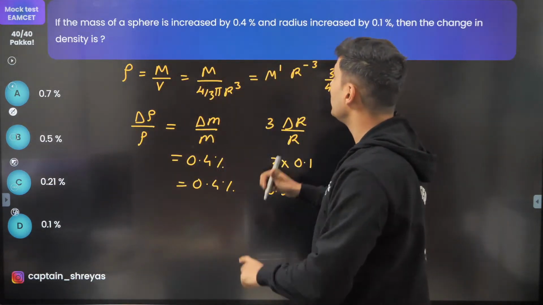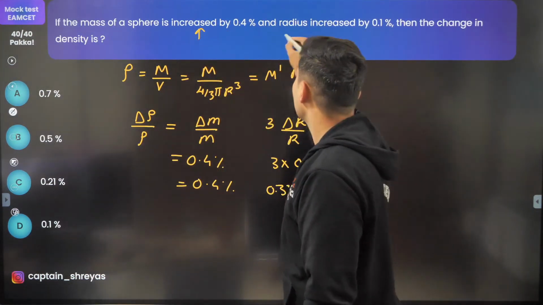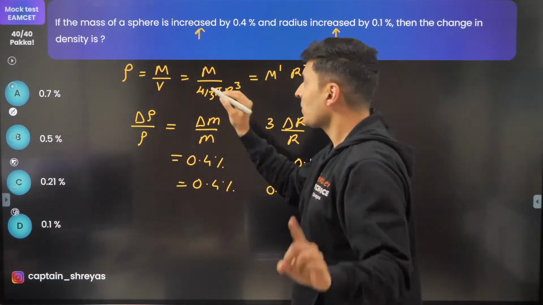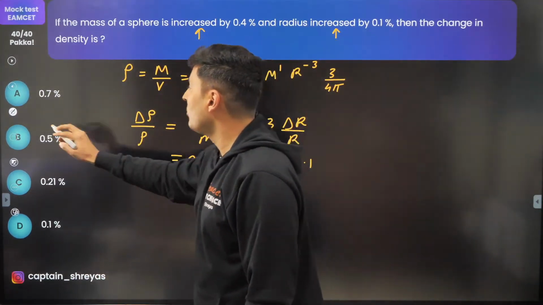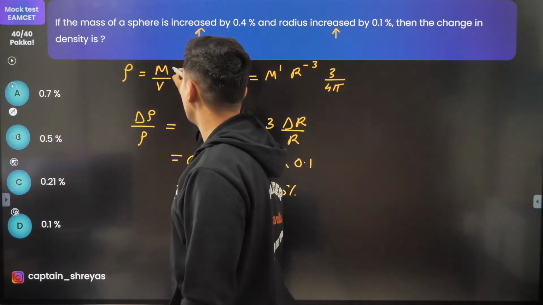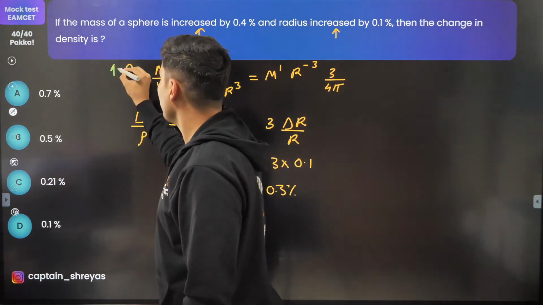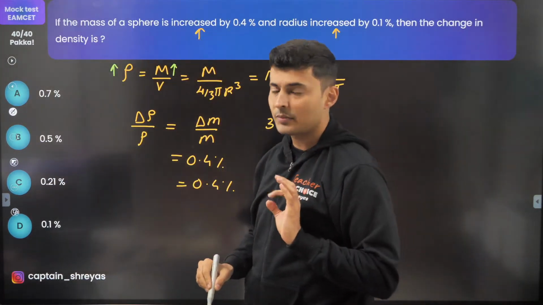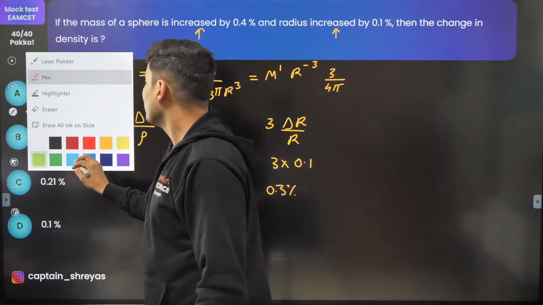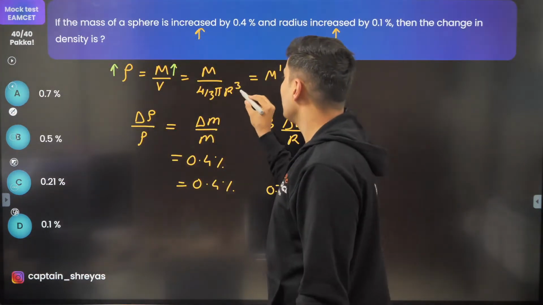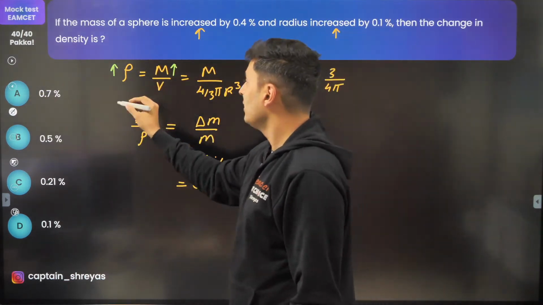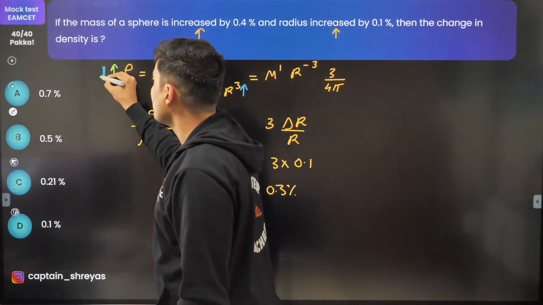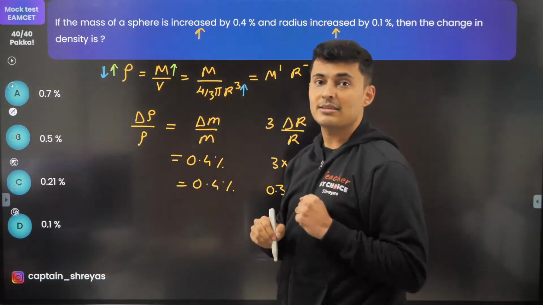Read the question carefully. The mass is also increased and the radius is also increased. If mass increases, think about it, what will happen to the density? Density will also increase. Everybody with me on this? Very good. If the radius increases, then the density will decrease.